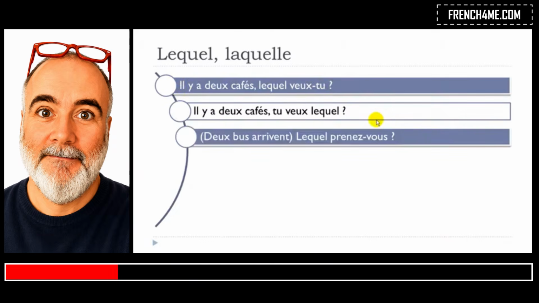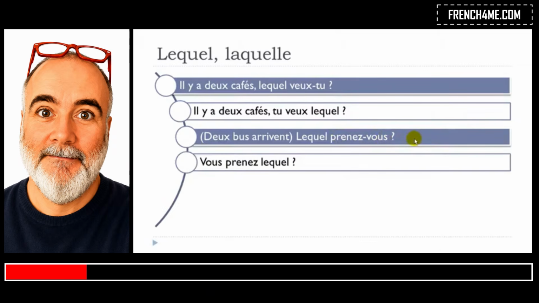So let's see another example. So, deux bus arrivent. Okay, so two buses arrive. Lequel prenez-vous? Remember, prendre is to take. Vous, you. Okay, so you could be the plural form, or then it could be the polite form for you. Okay, so lequel prenez-vous? Which one do you take? All right. Or then it could be as well, as we saw in the previous example, you just keep the normal order, so subject, verb. Vous prenez lequel? All right.